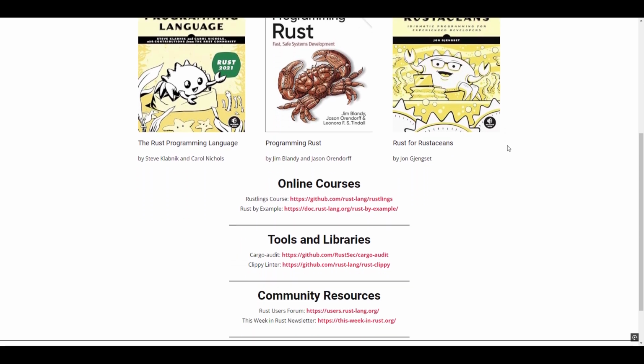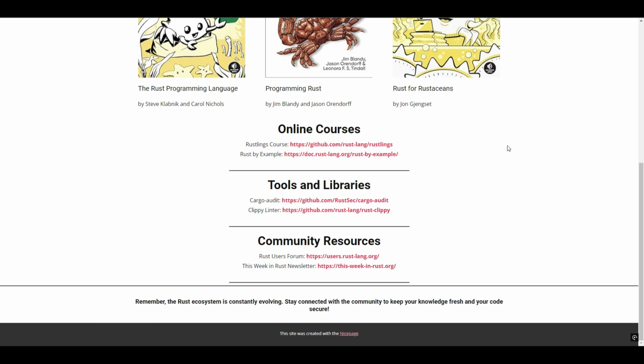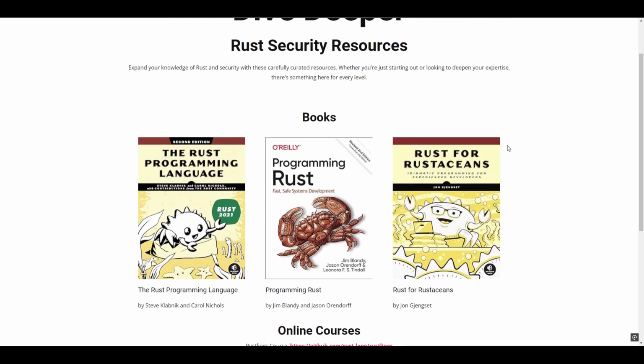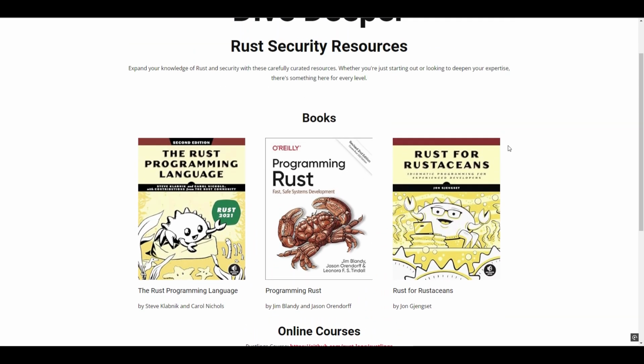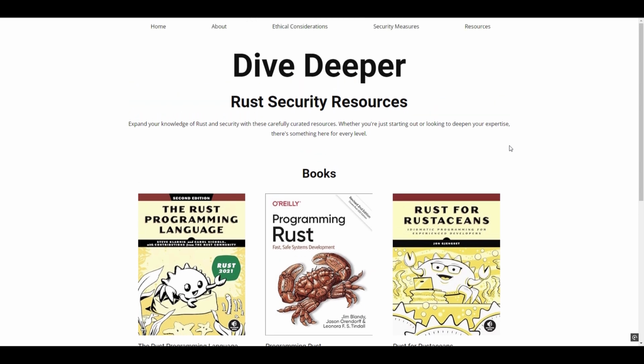There are also tools and libraries on GitHub, and some community resources at rust-lang.org and This Week in Rust, with hyphens in between, .org. These are all powerful resources in case you want to take a deeper look into what Rust has to offer. So that's about it.